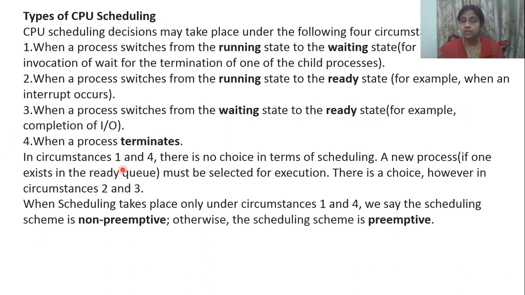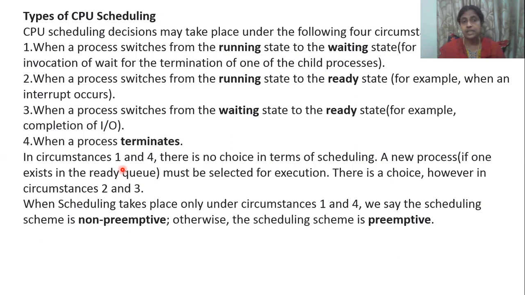See, in the first example, running state to waiting state, it did not go from running state to waiting state because of the operating system. The output device only is not working, no permission, why? Because paper was not there. And the last one also, the process terminates when we complete the process. So when we are in the first and fourth, there is not too much involvement of scheduling.